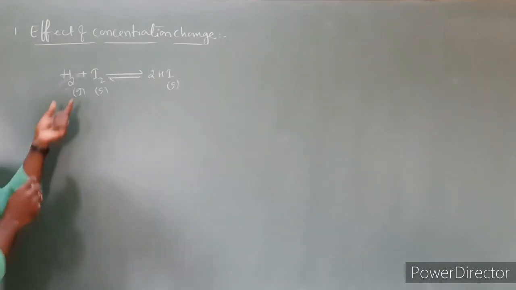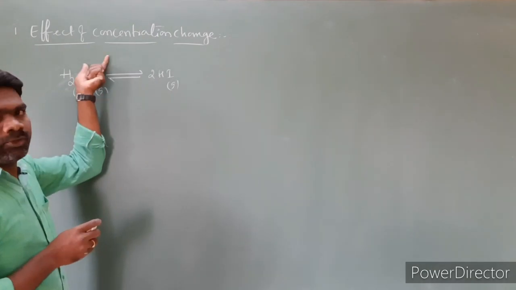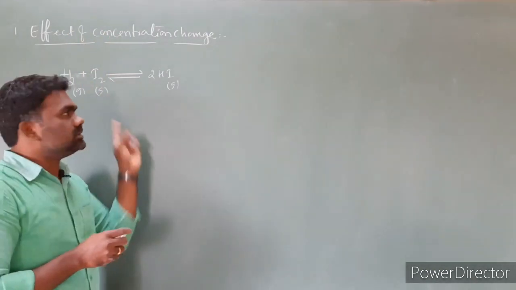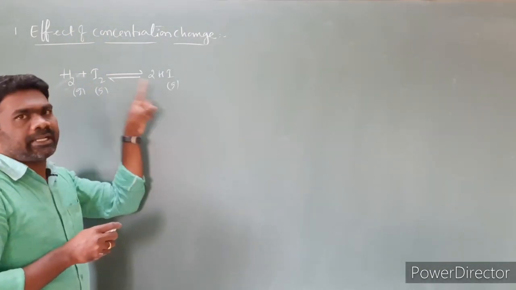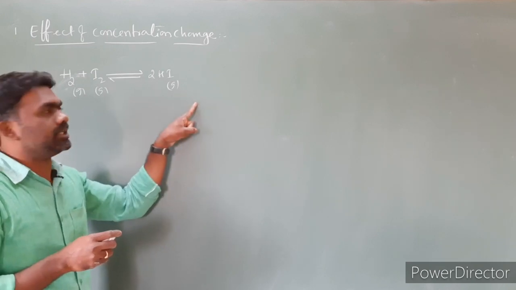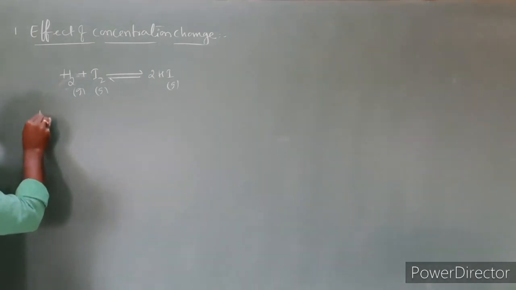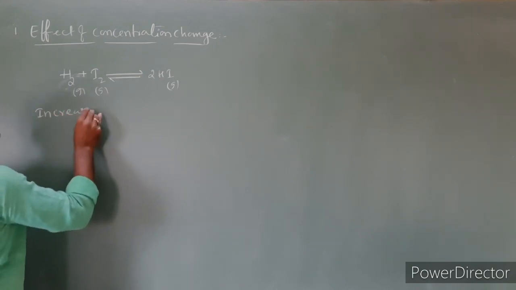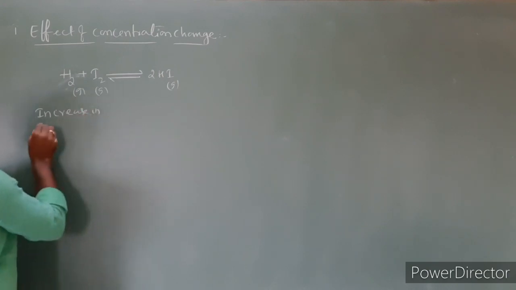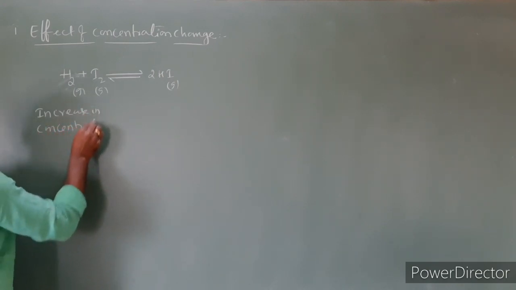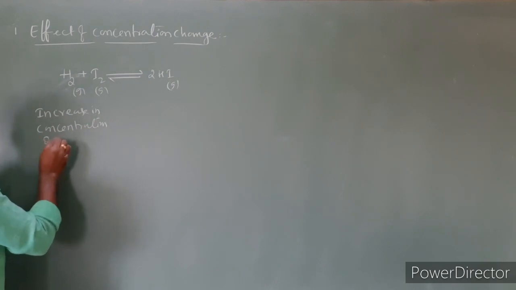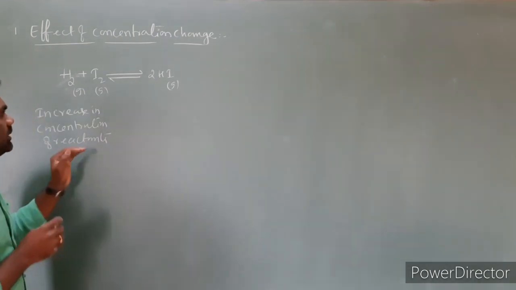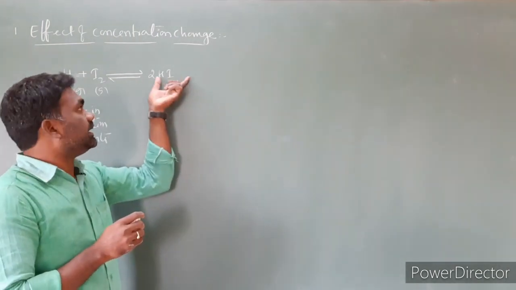First case, I am increasing the concentration of H2 or I2, or together I am increasing the concentration of H2 and I2. Concentrations of reactants increase, the forward reaction will take place. Equilibrium shifts towards the forward direction. So this is the first case: increasing concentration of reactants. Otherwise, we can move the reaction towards the forward direction by decreasing the concentration of product.